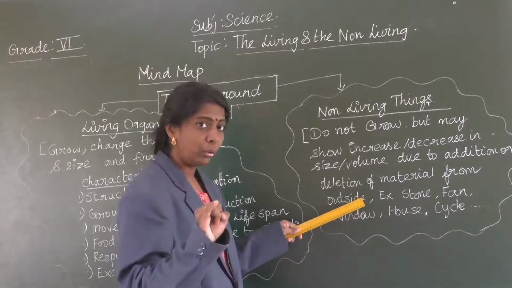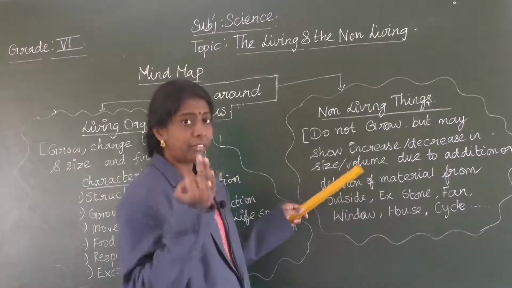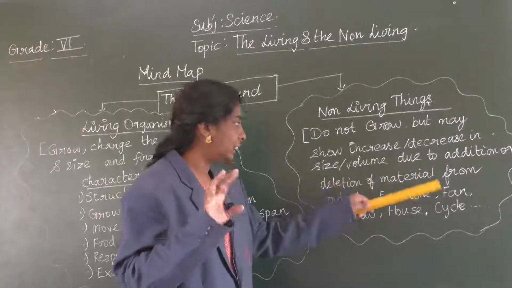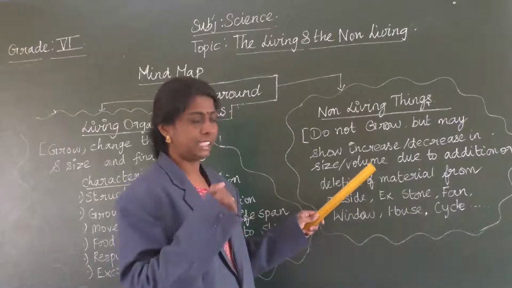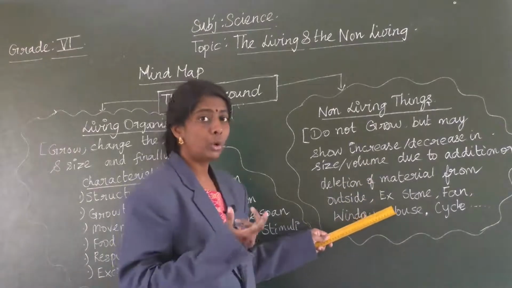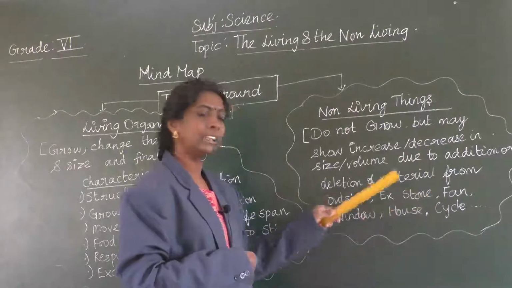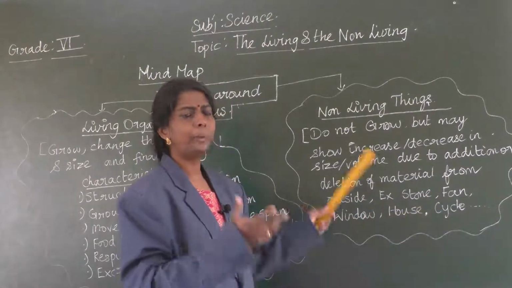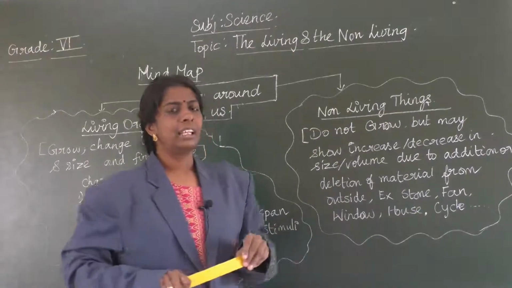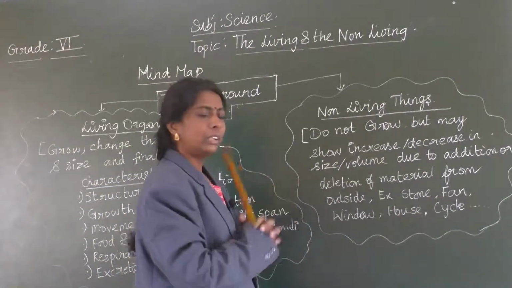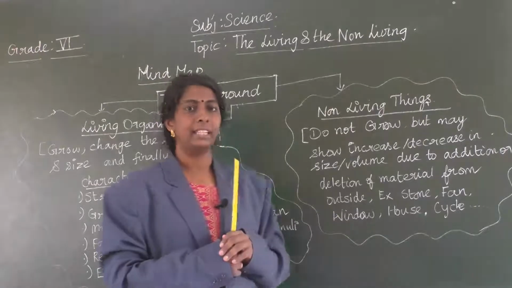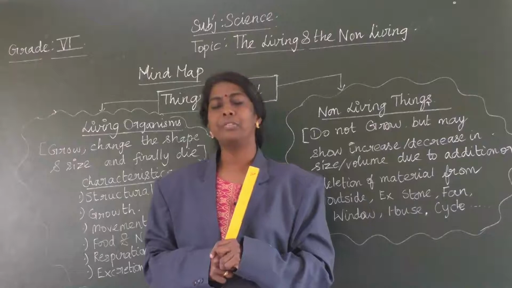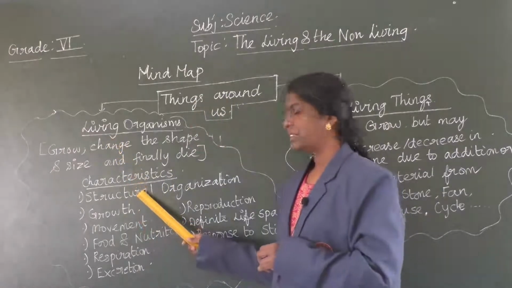For example, stone, fan, window, house, cycle, so many are there. We are going to learn about non-living things also. Then we are going to further learn about characteristics of living organisms.